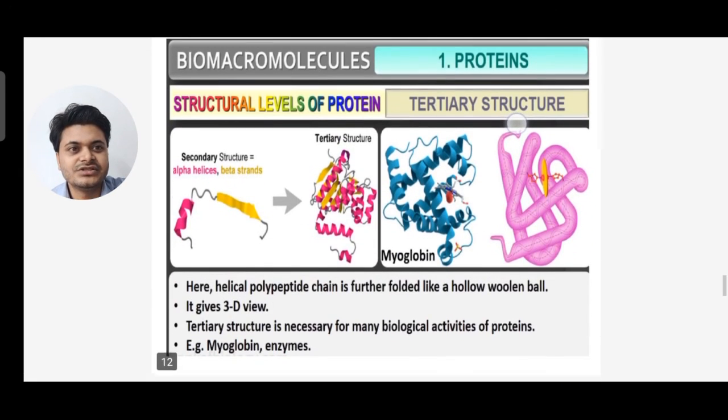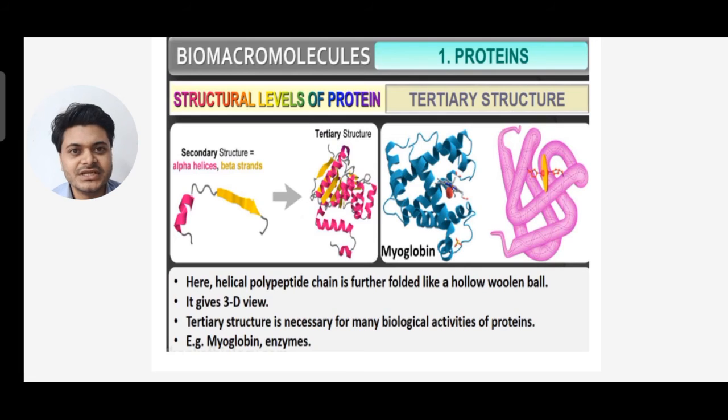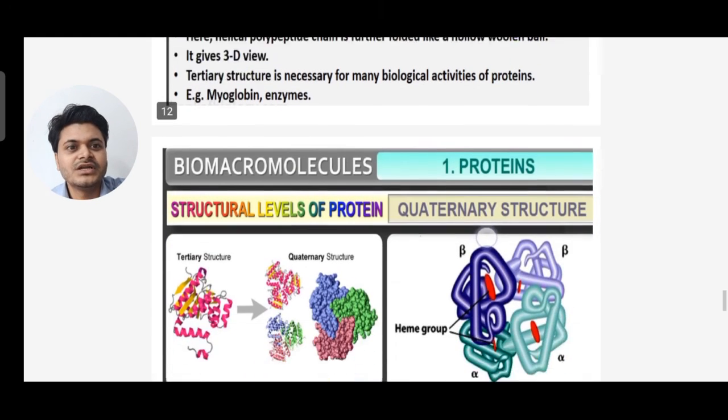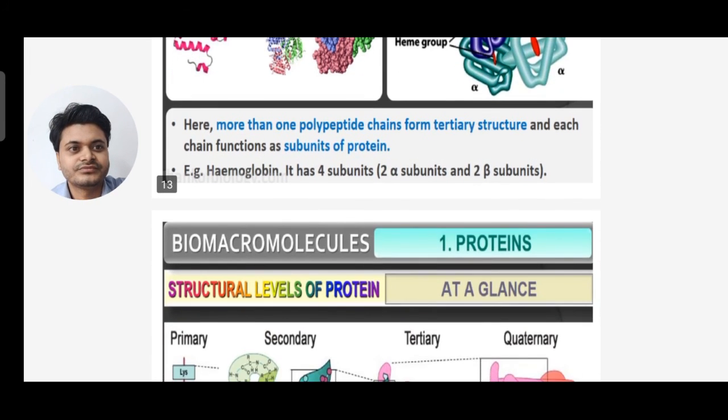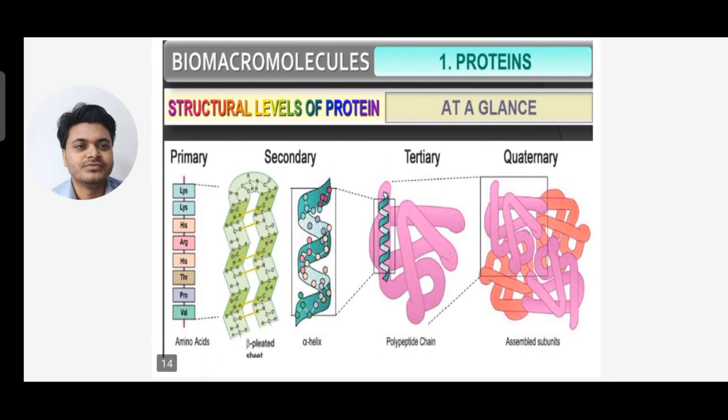And in the tertiary structure, you can see myoglobins are there. One strand only is folded to form a tree shape, and more folds are seen to form a woolen ball shape. And in the quaternary structure, there are more than one polypeptide chains, and each chain functions as a different subunit. Here the example of quaternary structure is hemoglobin. Now you can see proteins at a glance, all the structures are given: primary structure, secondary structure, tertiary structure, and quaternary structure.